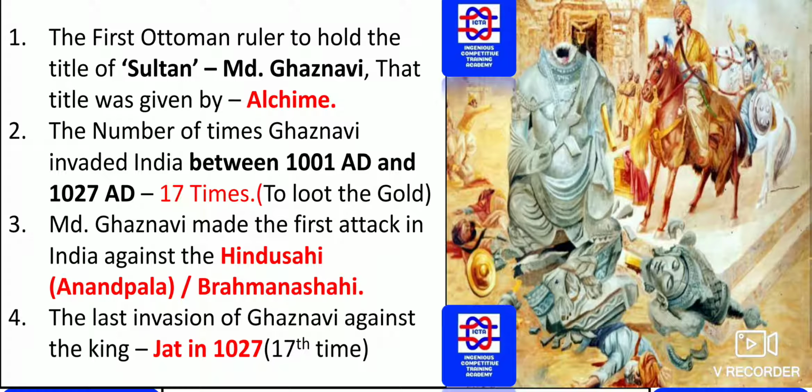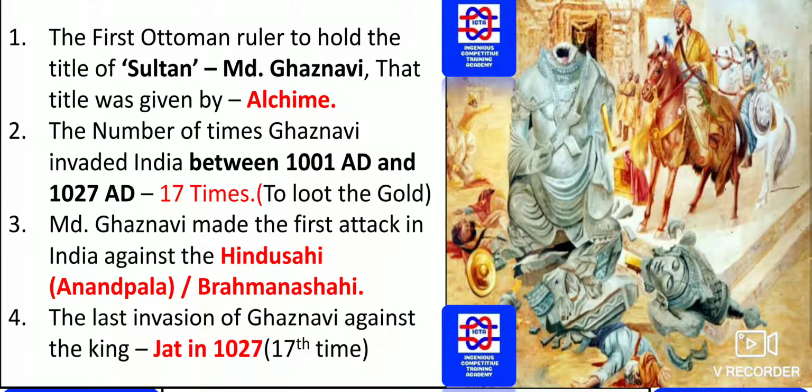The number of times Ghaznavi invaded India between 1001 AD and 1027 AD: we should remember he tried 17 times to win over India, and the main intention was to loot the gold from the Indian continent.